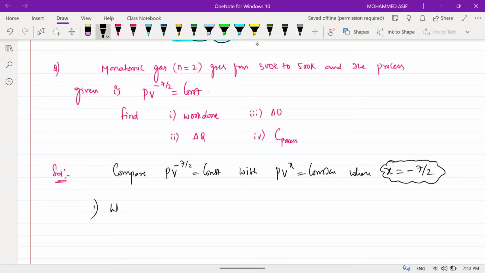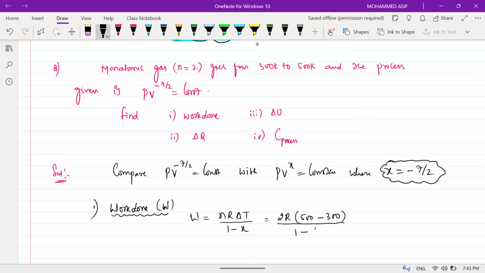Work done, which means W. So the work done formula is how much, beta? Work done W for the polytropic process is equal to nR into delta T divided by 1 minus x. So that is equal to the number of moles, 2, into R, delta T is final temperature minus initial temperature. Final temperature is 500, initial temperature is 300, divided by 1 minus 7 by 2.